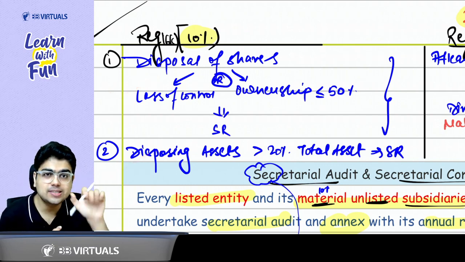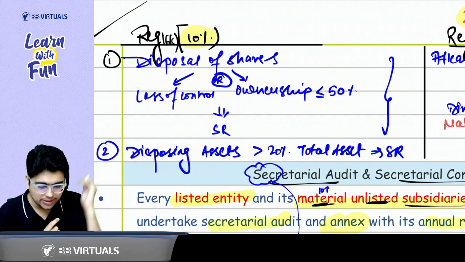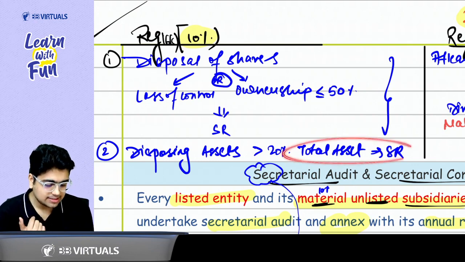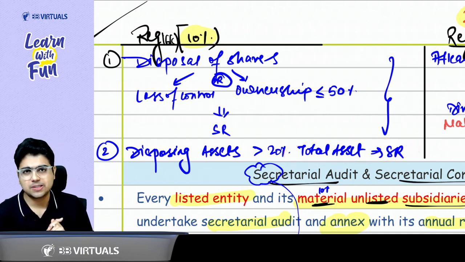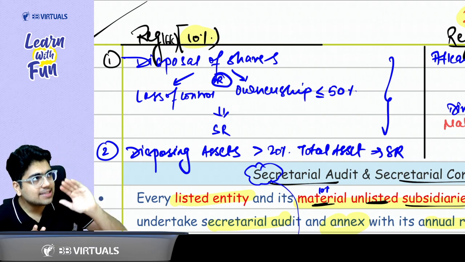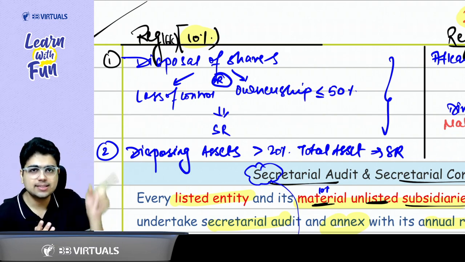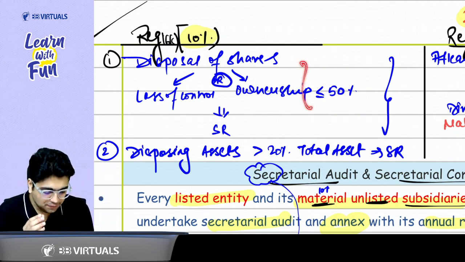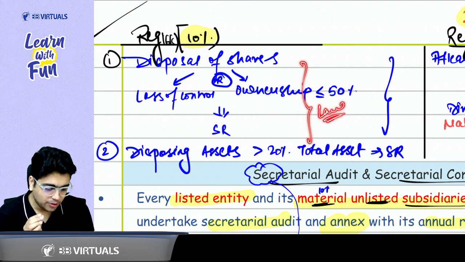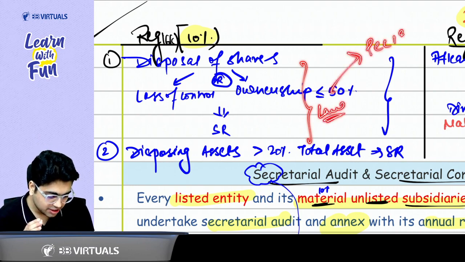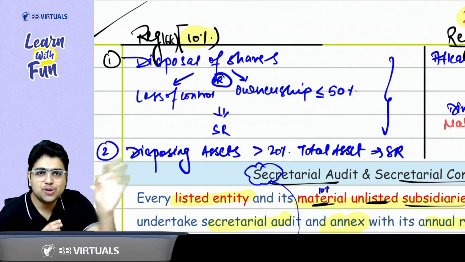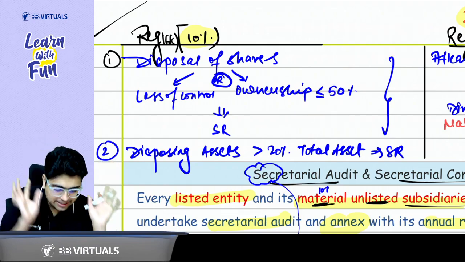In case you are disposing of assets of more than 20% of the total assets of the subsidiary, again you need to pass a special resolution. The exemption of not passing a special resolution stays the same. Also, if you connect it with law, these points are also there in your Section 180. So if you are able to connect with the law, it will become very, very easy for you.